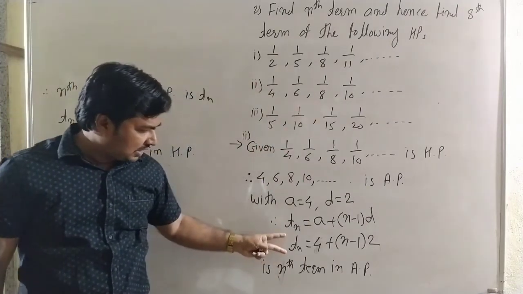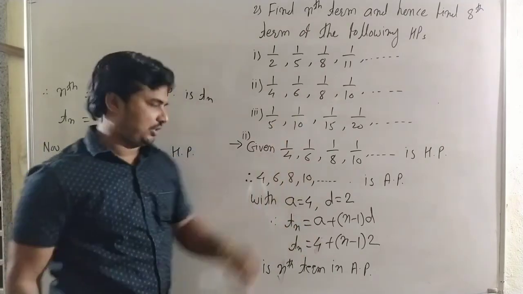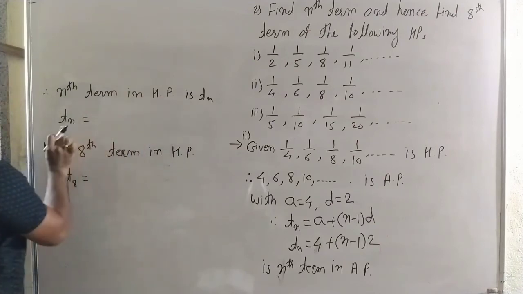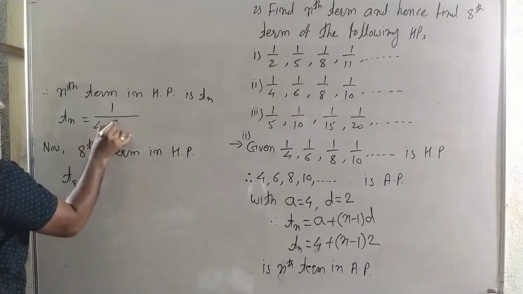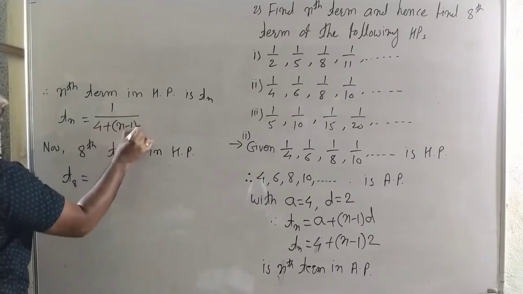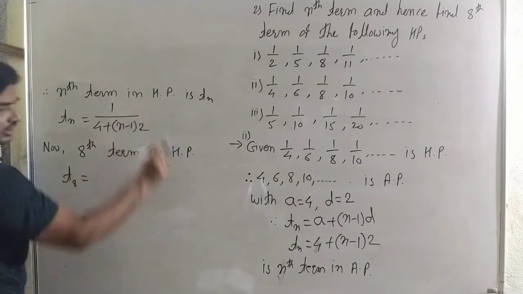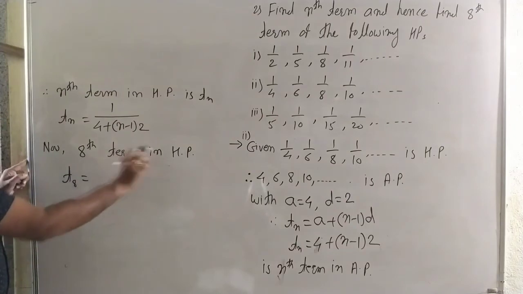That means the reciprocal of this term is the nth term in harmonic progression, which is 1 by 4 plus n minus 1 into 2. Now we find the 8th term.